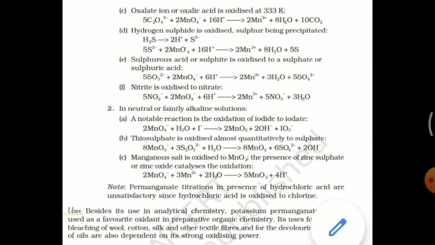The balanced equation can be balanced the same way: MnO4 minus plus 3 Mn2 plus. Here, from MnO4 minus to MnO2, the oxidation number changes by 3 units, and from Mn2 plus to MnO2, the oxidation number changes by 2 units. Multiplying the oxidation and reduction equations by appropriate numbers, we get the balanced equation.